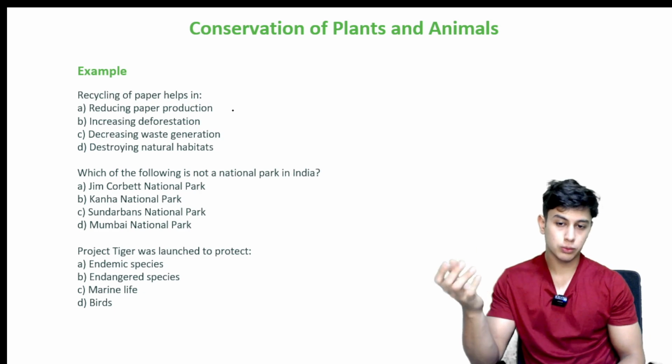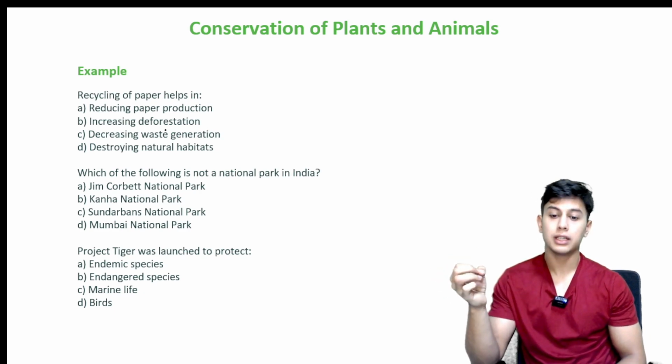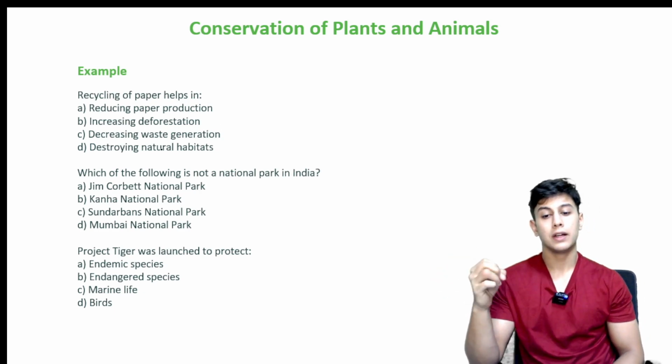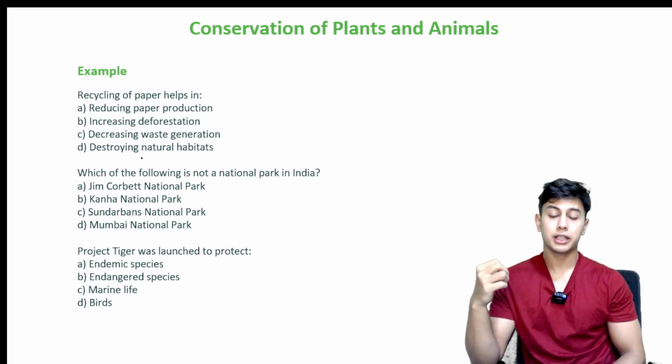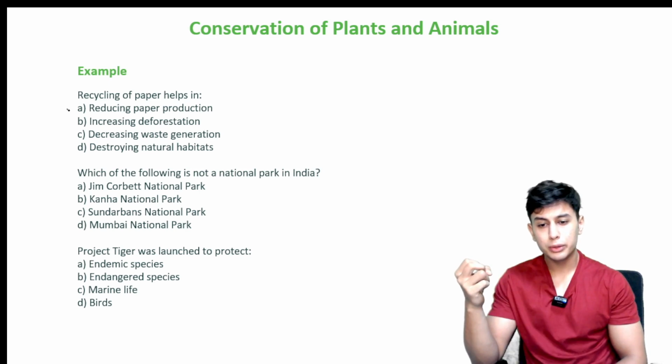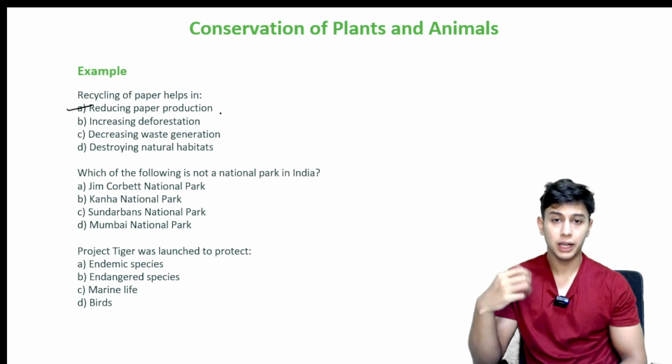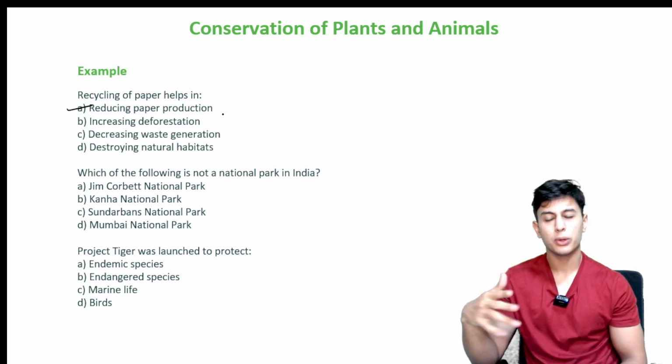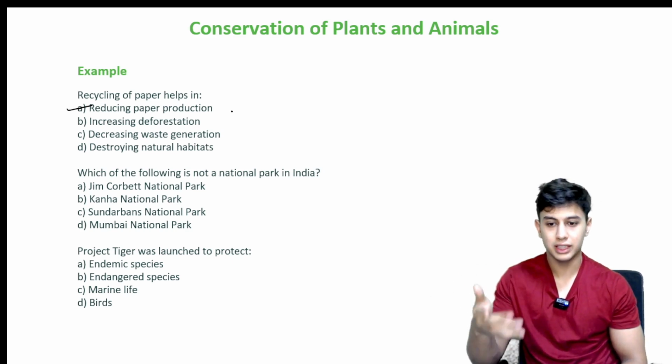Recycling of paper helps in what? Reducing paper production, increasing deforestation, decreasing waste generation, destroying natural habitats. So the correct option is reducing paper production. It will help me reduce the production of paper on large scale, cutting of trees and all that.